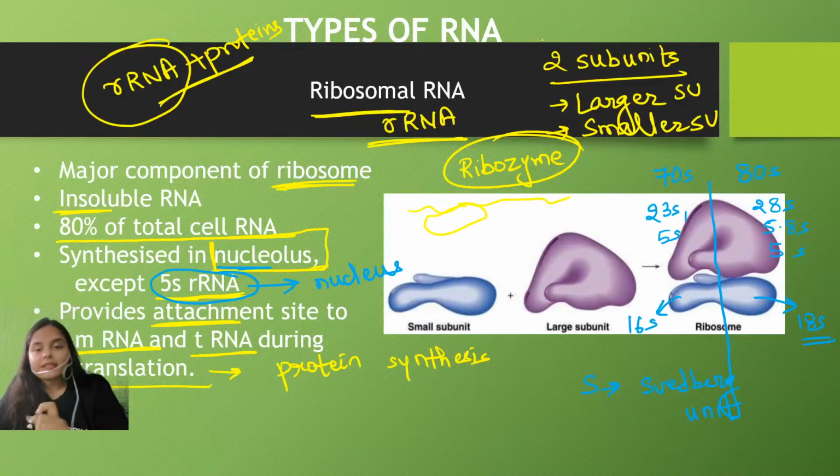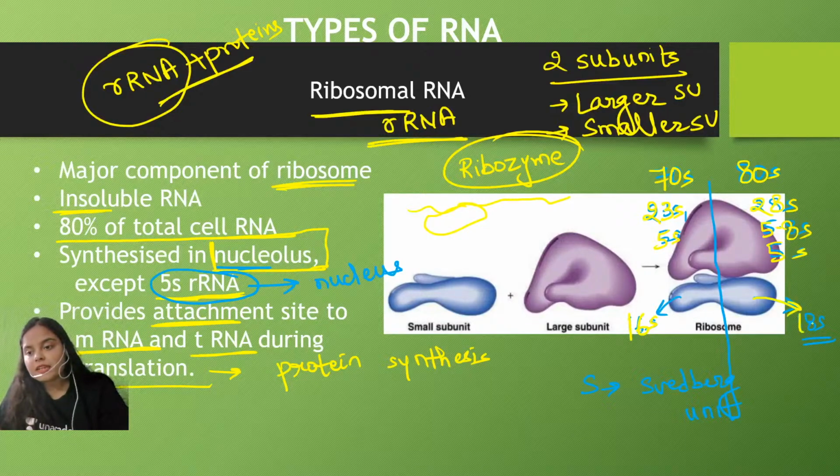Okay, now see, as I told you that there are different types of RNA molecules. I hope this structure is visible. This is 70S, this is 80S. In 70S, the larger subunit is made up of 23S rRNA and 5S, and the smaller subunit is made up of 16S rRNA. Similarly, in the eukaryotes, it is made up of 28S, 5.8S and 5S, and the smaller subunit is made up of 18S rRNA.